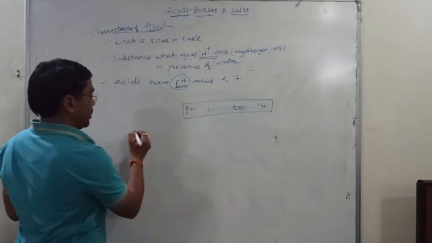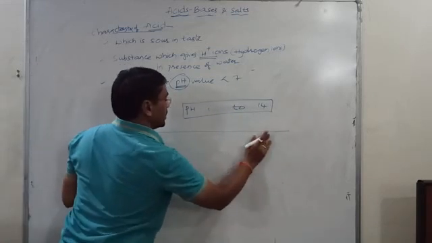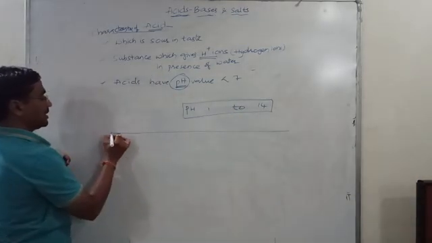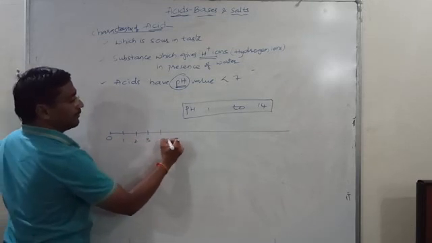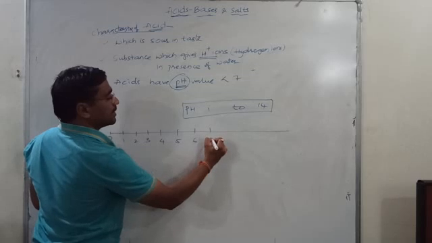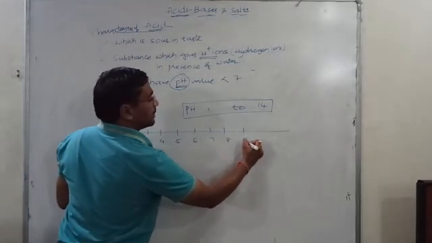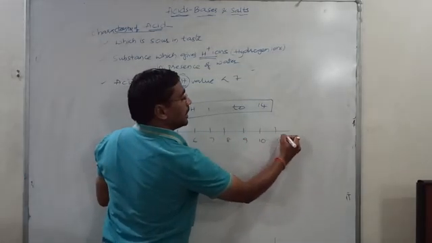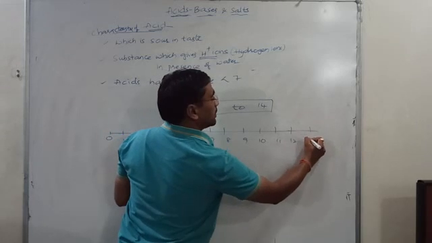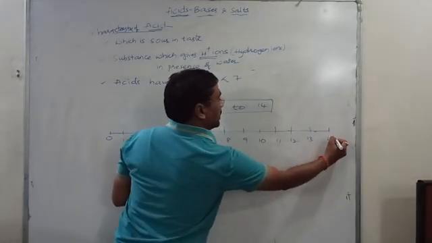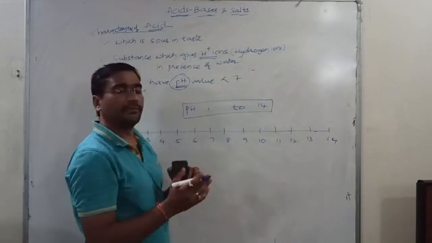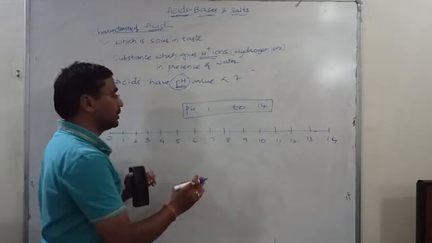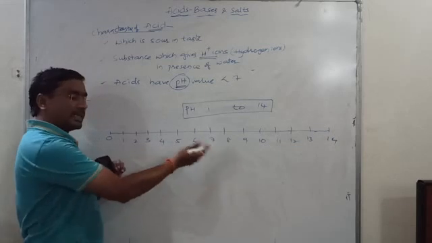I am drawing the values here: 0, 1, 2, 3, 4, 5, 6, 7, 8, 9, 10, 11, 12, 13, 14. This is called the pH scale. Any substance having a pH value less than 7 is an acid.